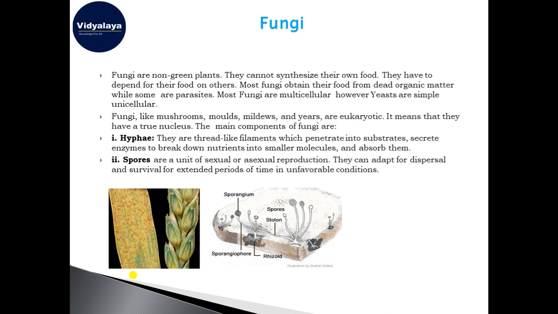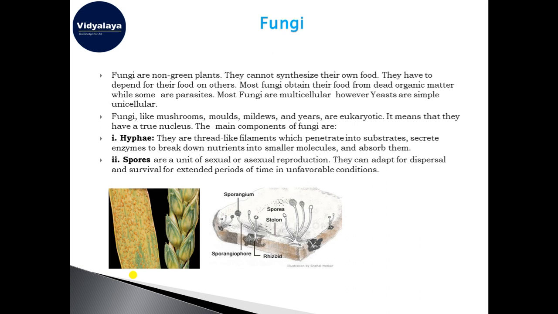Now most of the fungi are multicellular. That means they are made up of more than one cell. But there are some examples which are unicellular, like yeast. Yeast is a very beneficial fungus. It is used commercially, like in the dairy industry or in the bakery industry. They are used for manufacturing different types of products. They are also used in the alcohol industry for making alcohols. We will discuss this further in the chapter.